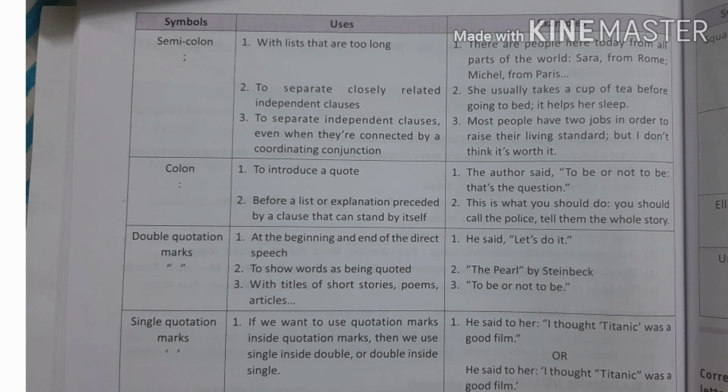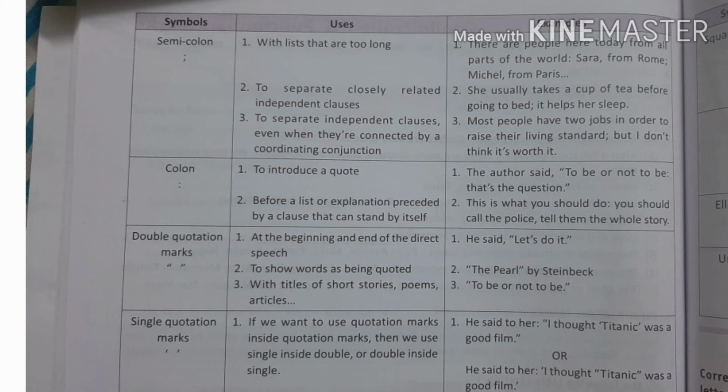Next, to separate closely related independent clauses. If we want to separate clauses, then we use a semicolon. Third, to separate independent clauses even when they are connected by a coordinating conjunction. For example, most people have two jobs in order to raise their living standard, comma, but I don't think it's